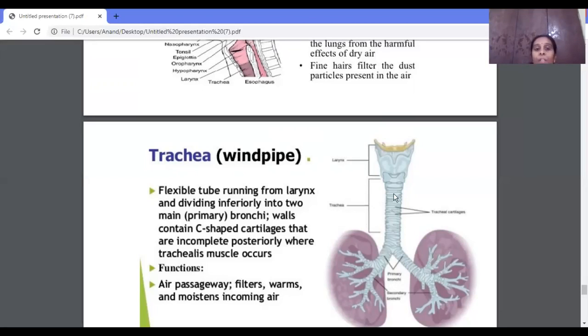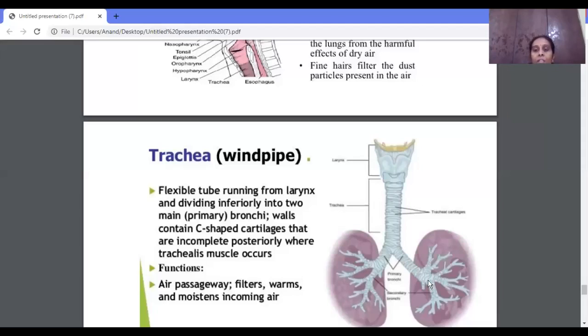It is a flexible tube which runs from the larynx. Then, you can observe here, the trachea is covered by the C-shaped cartilage, which protects the trachea. It will not allow the trachea to collapse. And what is the function of this trachea? It helps in passing the air. It will filter the air, warm the air, and moisten the incoming air. Then this trachea is subdivided into two branches, and each one is passing through the lungs.